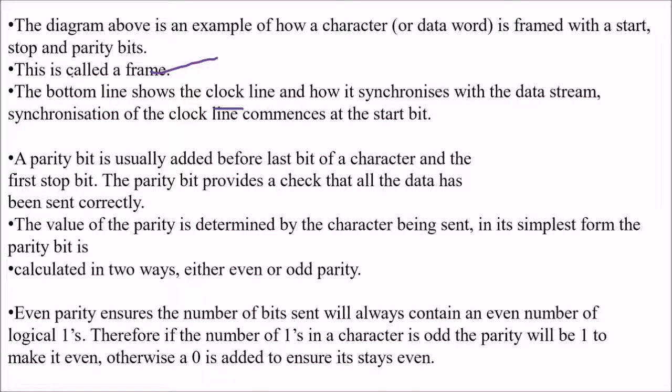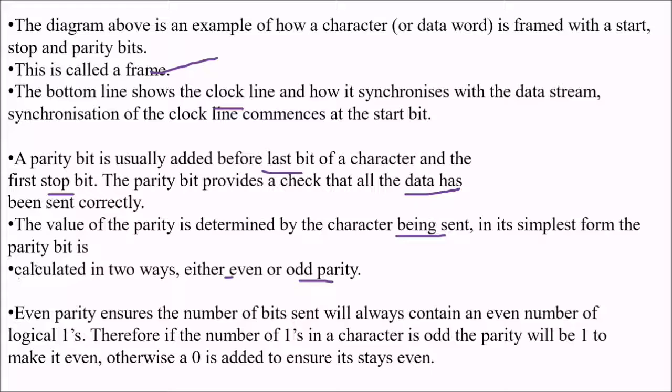Synchronization of the clock line commences at the start bit. A parity bit is usually added between the last bit of the character and the first stop bit. The parity bit provides a check that the data has been sent correctly. The value of the parity is determined by the character being sent. In its simplest form, the parity bit will be calculated in two ways, either even or odd parity.